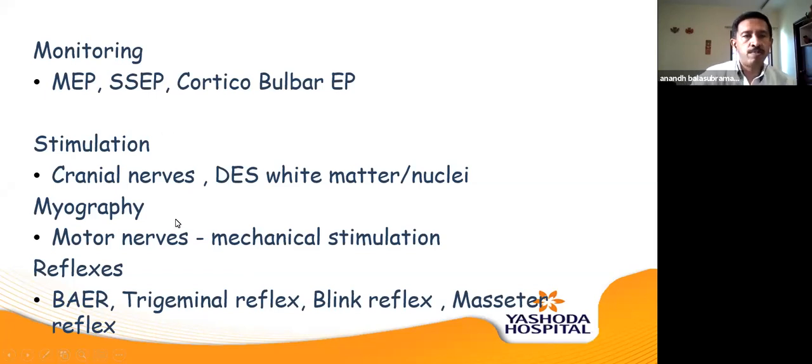In the posterior fossa, there are 8 cranial nerves, so we use stimulation for the cranial nerves also. We also use corticobulbar evoked potentials, which we'll discuss and highlight along with Dr. Nitin. And then we have deep white matter stimulation, just like we do in the cortex, here in the brainstem, to identify the tracts that are passing through and to identify the nuclei.